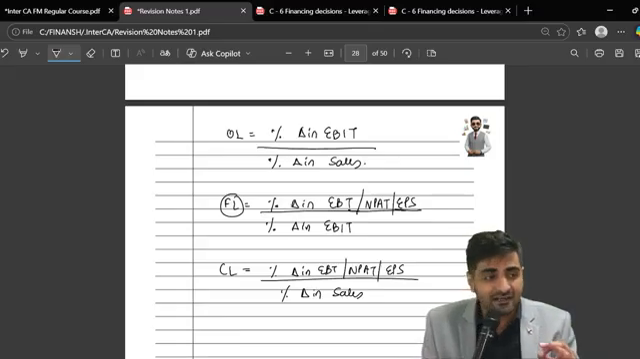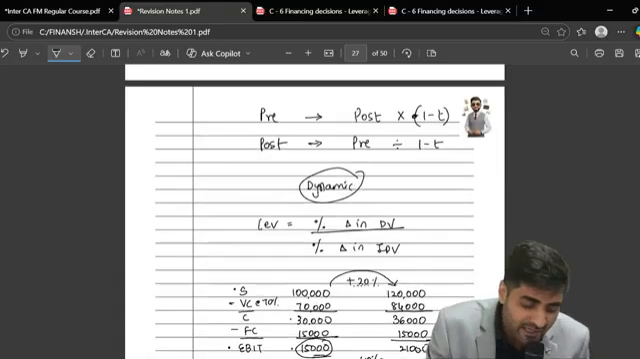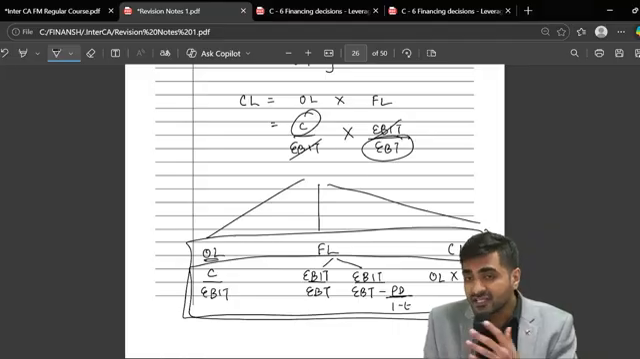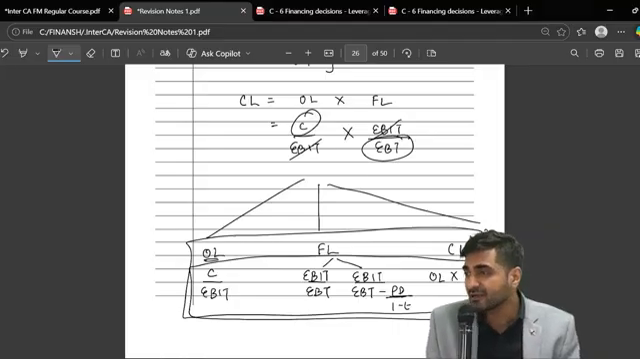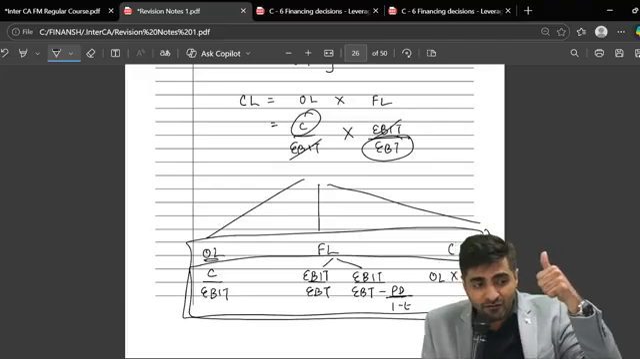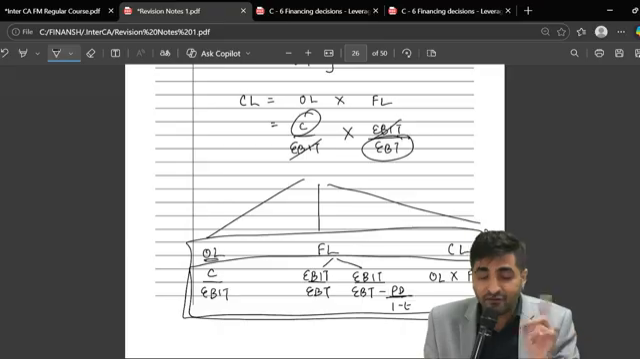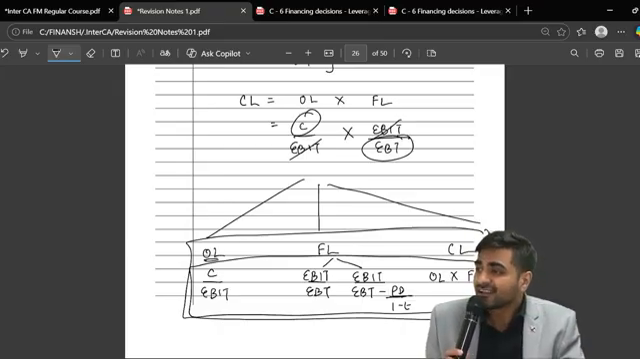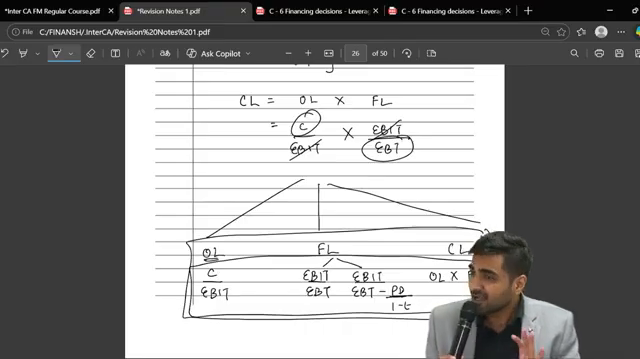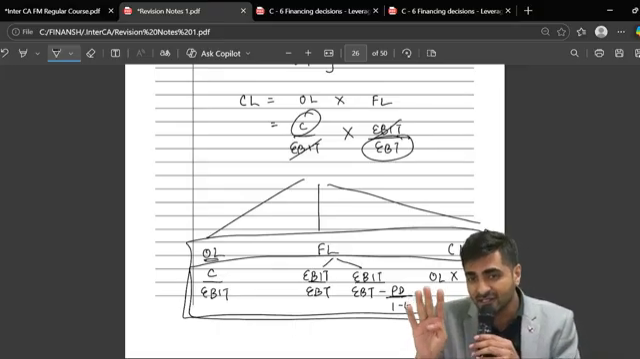So these are the 7 formulas you should know. First are these 4 formulas, which are called static formulas. What is the formula for operating leverage? Contribution upon EBIT. What's the formula for financial leverage when there is no preference dividend? EBIT upon EBT. When there is preference dividend? EBIT upon EBT minus preference dividend upon 1 minus tax. And the formula for combined leverage? OL into FL. Are you all okay with these 4 formulas?